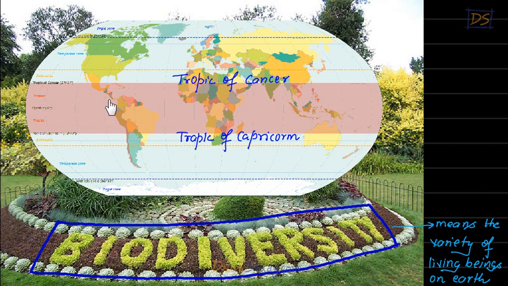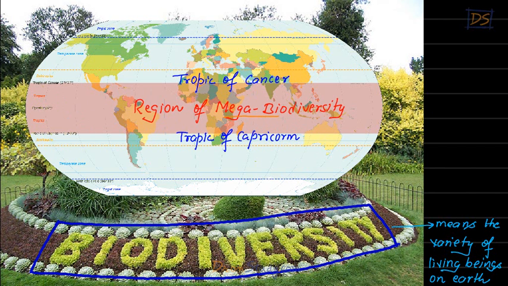Now see, students, this is our world map, and this line here represents the Tropic of Cancer as written here, and this line here represents the Tropic of Capricorn, students, right? So you know, students, that this region between the Tropic of Cancer and the Tropic of Capricorn, this region which is shaded, is called the region of mega biodiversity. Why, students?